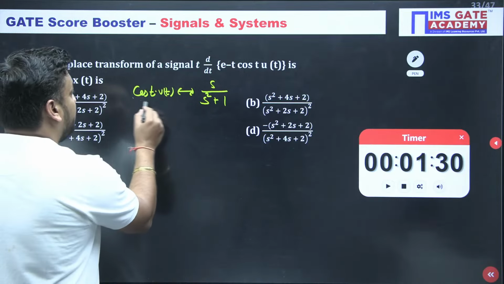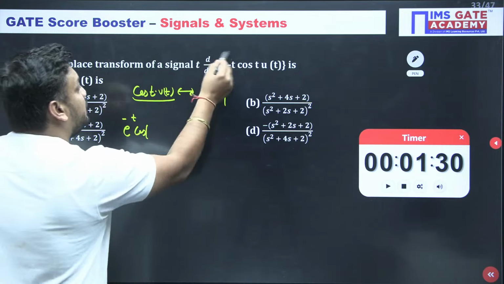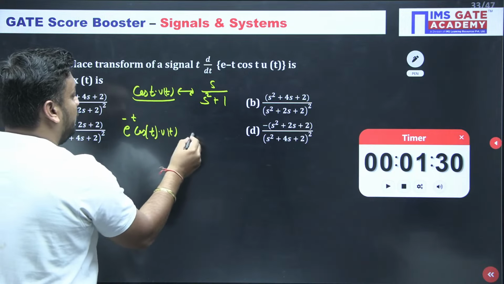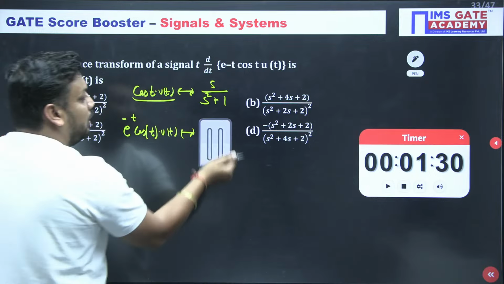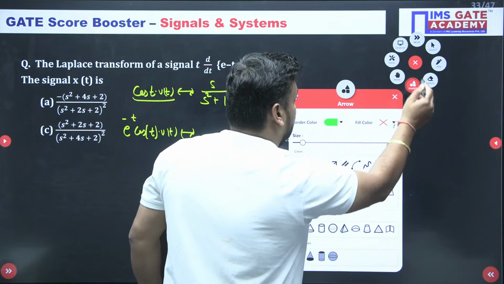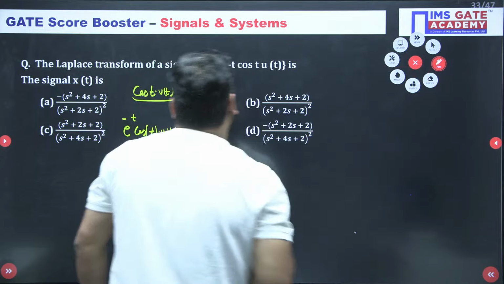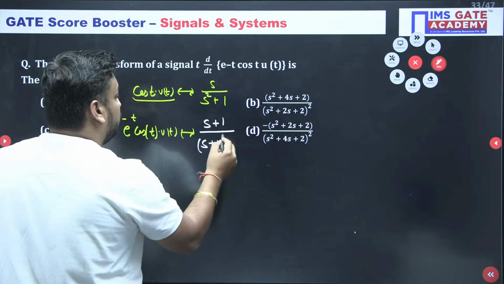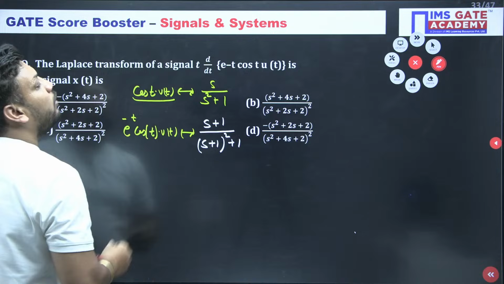And if I am providing frequency shifting, e to the power minus t, which is exponential, times cos t u(t), means frequency shifting. So wherever there is s, now it will be s plus 1. So I should write s plus 1 upon (s plus 1) whole square plus 1. I think till now you don't have any doubt. Yes sir, no doubt at all sir.